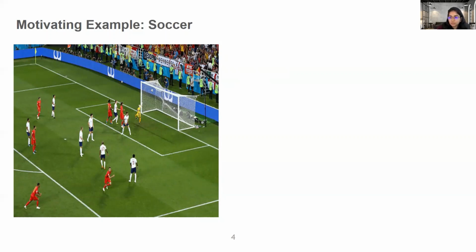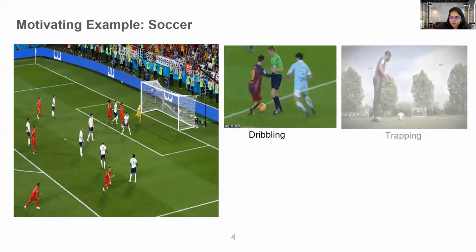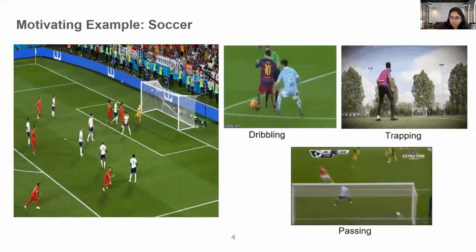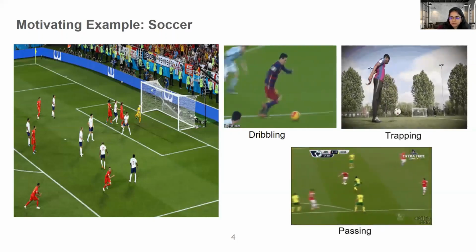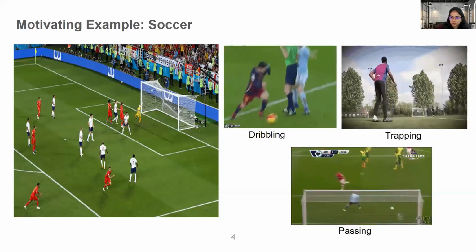But fortunately, in most real-world tasks, agents have access to a few local rewards, which they can compute from their own perspective of the environment. And these rewards are local to each agent, they are dense, and they can be optimized pretty easily. For example, here in case of soccer, agents can learn to dribble the ball well, they can learn to trap the ball well, pass the ball well, and so on. These are some agent-specific rewards which they can bootstrap from in order to optimize the more sparse team reward.